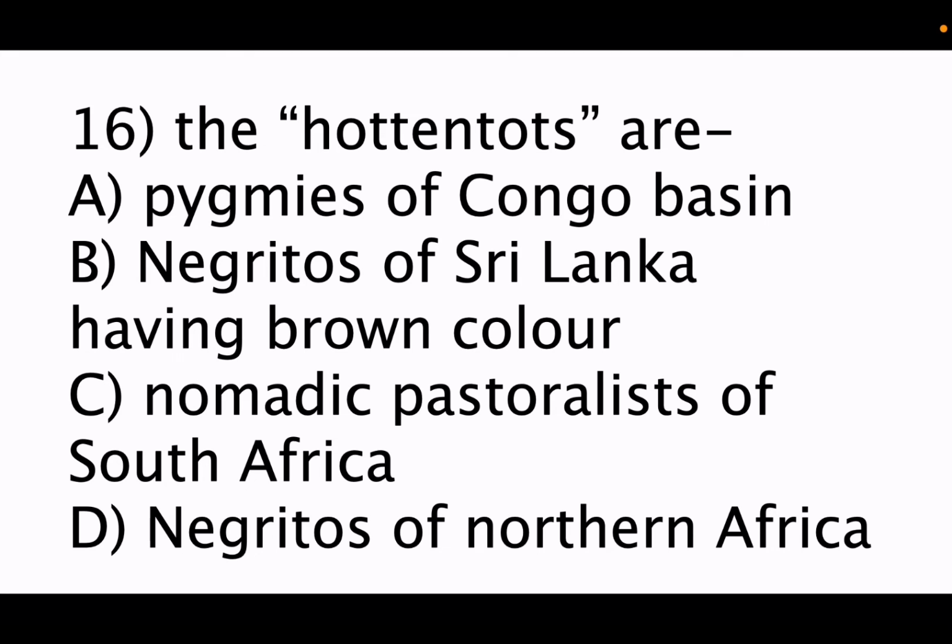So option C is the correct answer for Hottentots. Now here we find Pygmies of Congo Basin. So they are the African pygmies. Now what is meant by pygmies? Pygmies means small people living in parts of Africa and Southeast Asia. So this group of people are called pygmies, and Congo Basin pygmies are also called African pygmies.